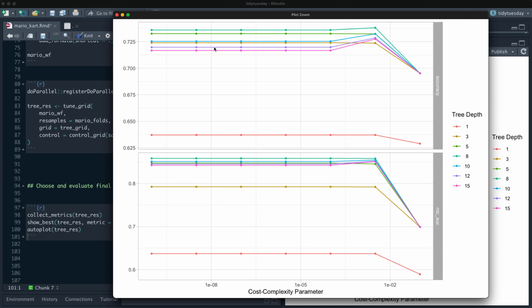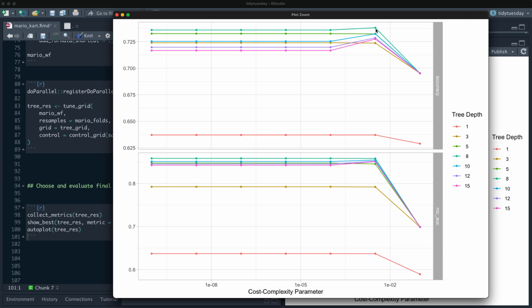And the other ones are worse, right? It kind of goes up and then back down. And for cost complexity, it looks like we get a best value kind of right around here for accuracy. And ROC AUC looks really flat, and we could choose something in here.